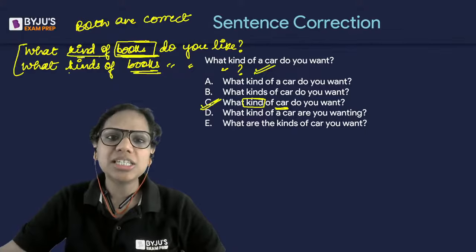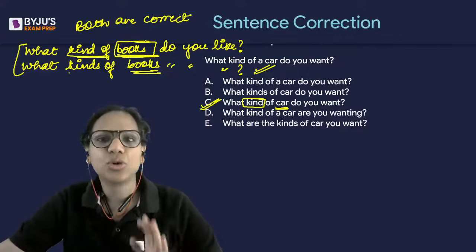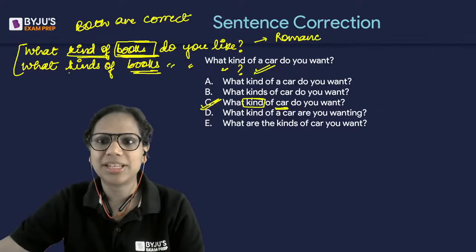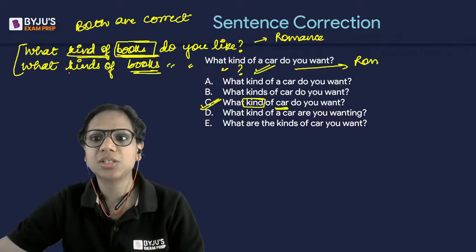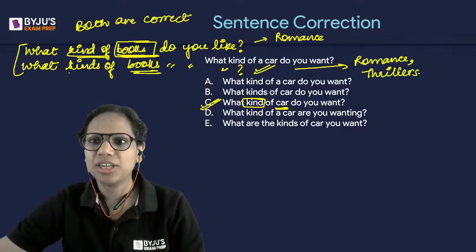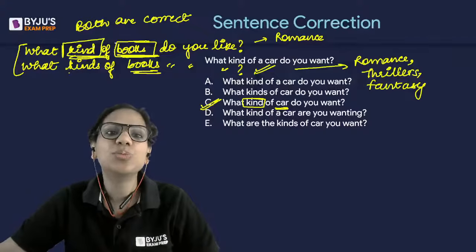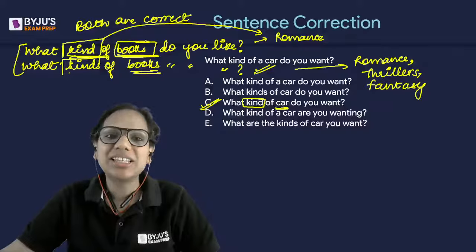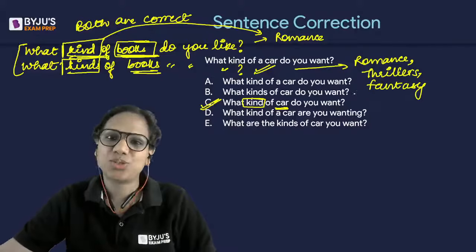So, first is correct because see, if let's say this person likes only romantic novels, just one genre, right? So, this person will say romance. Whereas if this person likes multiple genres, then this person will say romance, thrillers, fantasy. So when you expect the answer to be just one genre, you will say what kind of books. When you expect the answer to be multiple genres, then you will say what kinds of books.